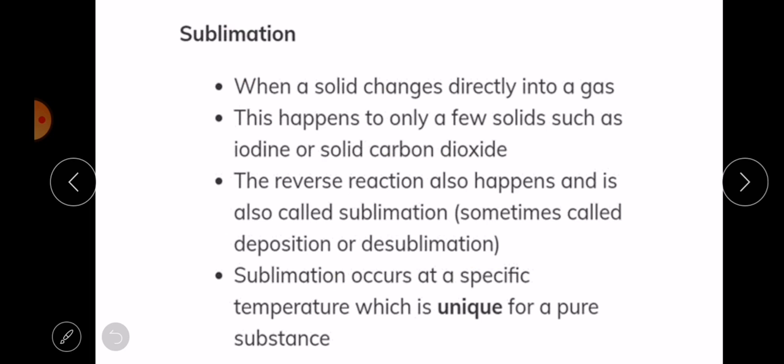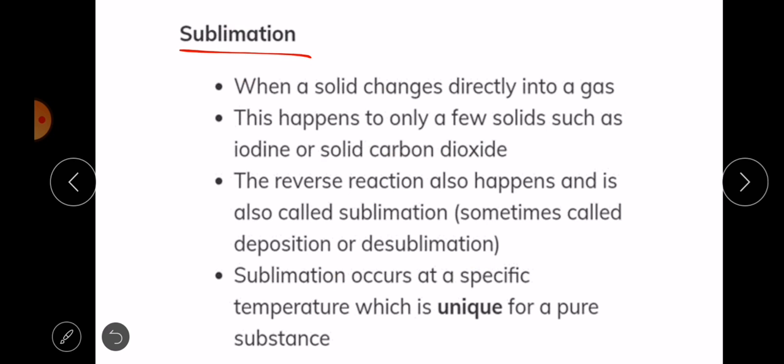Okay, so let's move on to talk about sublimation. This is when a solid changes directly into a gas. This happens to only a few solids such as iodine or solid carbon dioxide. So it's not all solids that sublime.